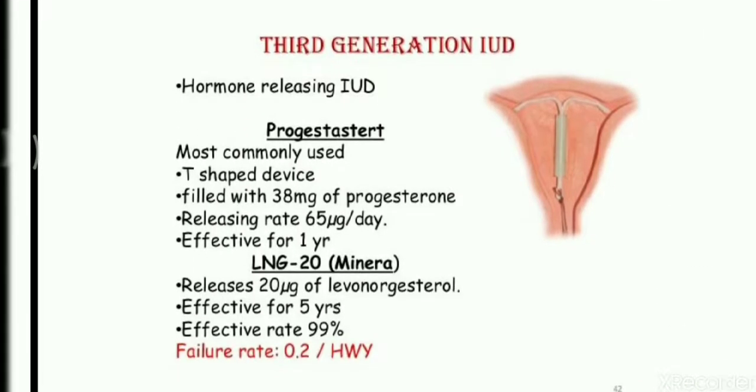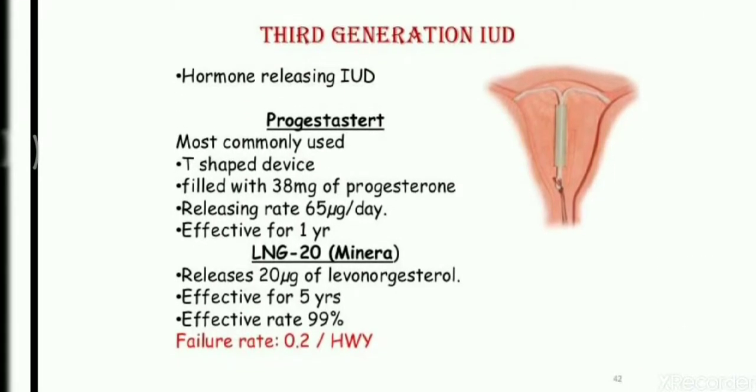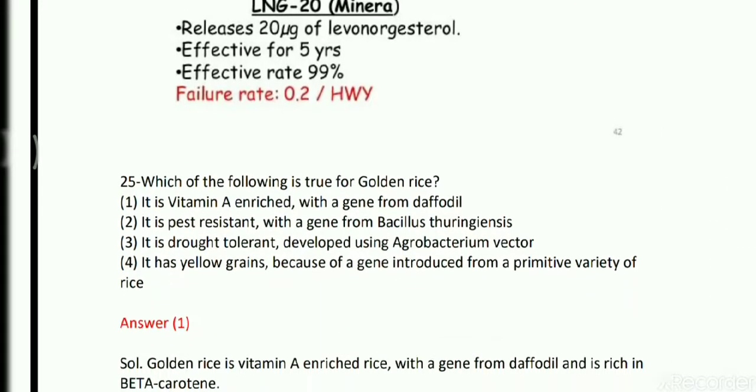So here is the explanation. Hormone releasing IUD, that is Progestasert, is the most commonly used T-shaped device filled with 38 mg of progesterone, releasing at a rate of about 65 microgram per day, effective for 1 year. Then LNG20, which is another hormone releasing IUD, releases 20 microgram of levonorgestrel, effective for 5 years.